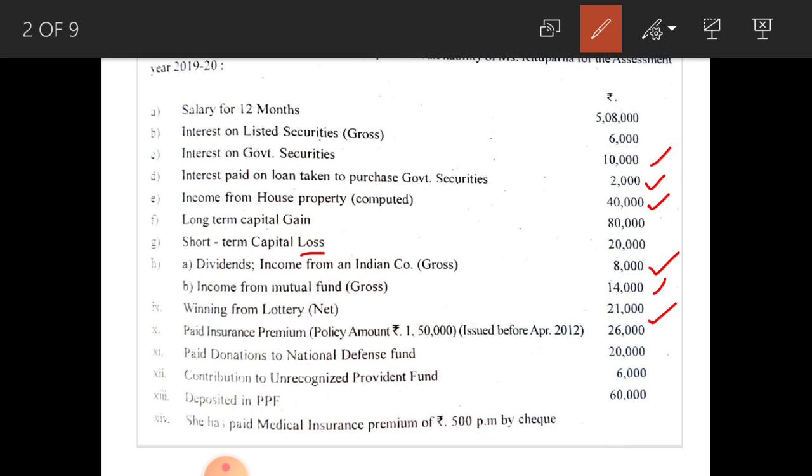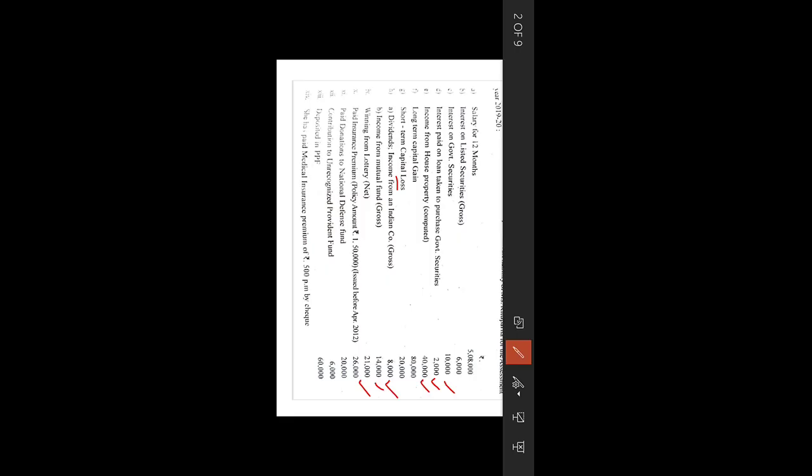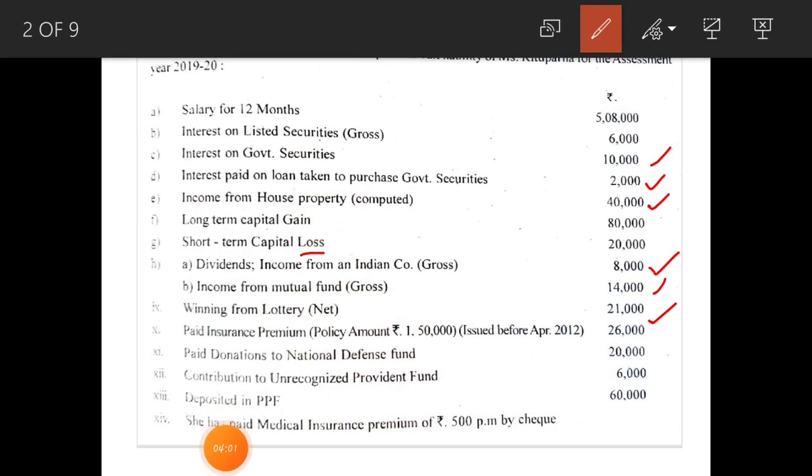This is only 70%, you have to calculate 100%. In the previous session we already discussed that. 21,000 is 70%, then what is 100%? Cross multiplication, you get 30,000 as winning from a lottery gross amount.